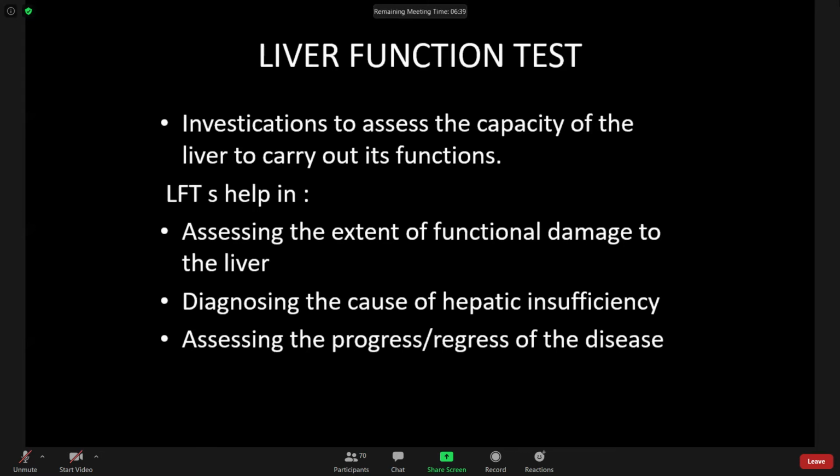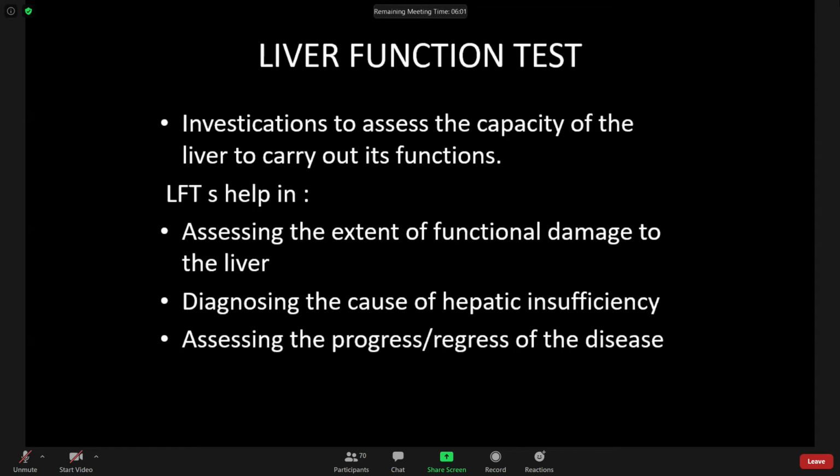By doing the liver function test, we can know the progress or regress of the disease. Again, why will we do the liver function test? It helps to know the extent of damage to the liver, we can diagnose the cause of hepatic insufficiency, and we can also know the progress and regress of the disease. Simply, liver function test is the test.